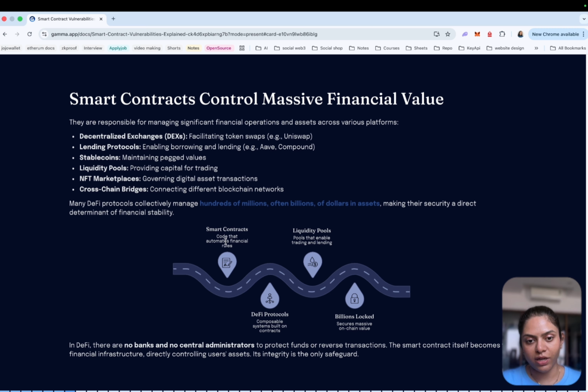Here, smart contract code automates financial rules, and DeFi protocols are composable systems built on those contracts. They are connected with the contracts and the liquidity pools that enable trading and lending, with billions of dollars locked in, securing on-chain value.